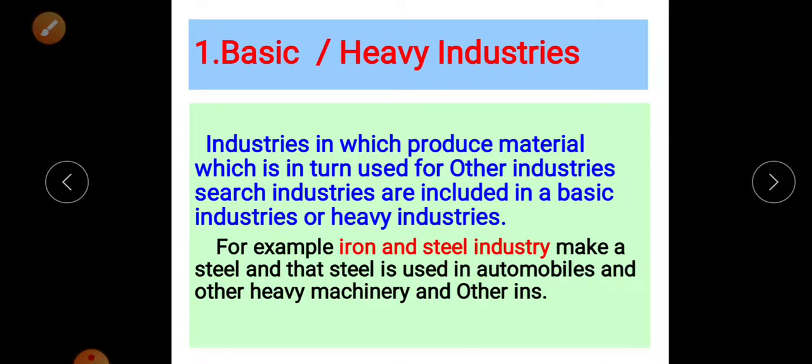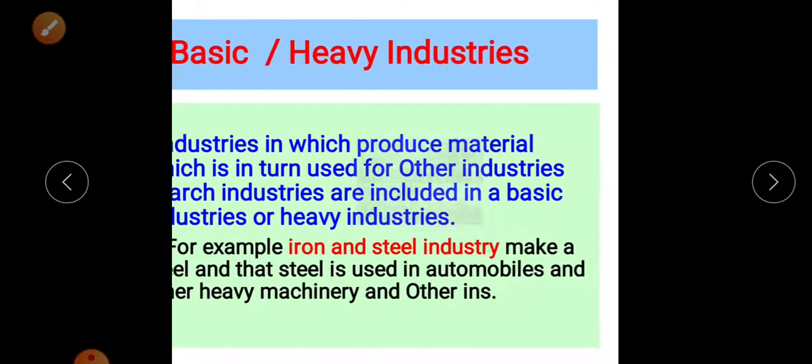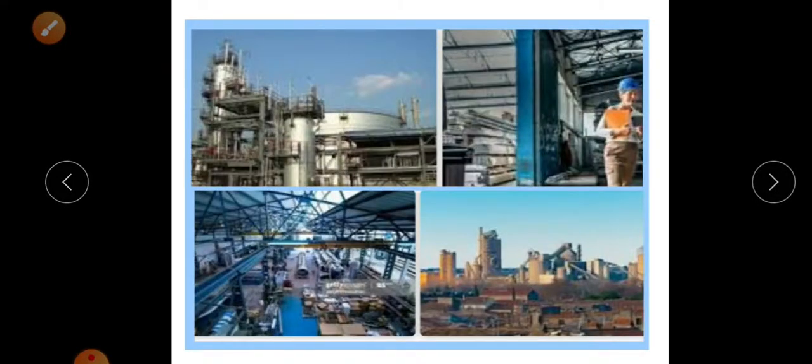Steel is necessary for several purposes, and it is a raw material for other industries. These industries are very huge and the capital investment is very high. They produce a basic raw material for other industries.